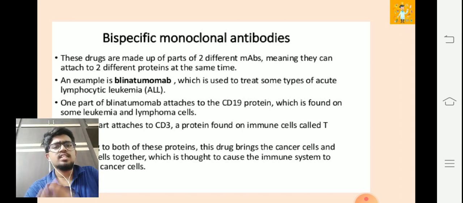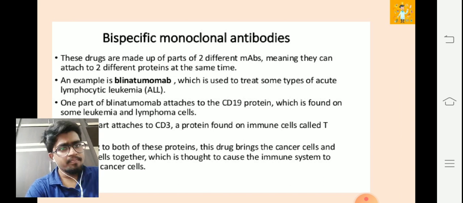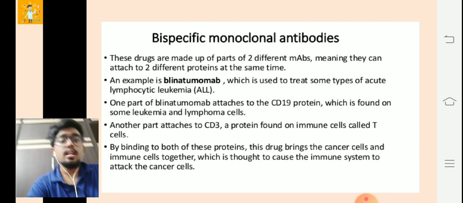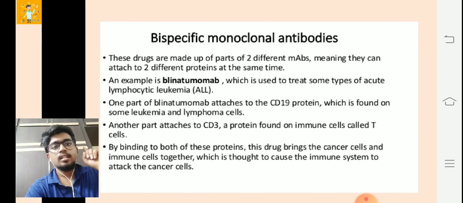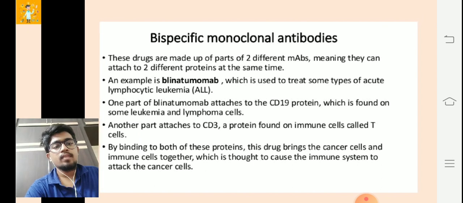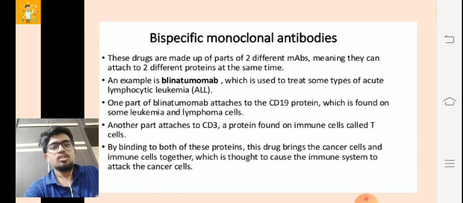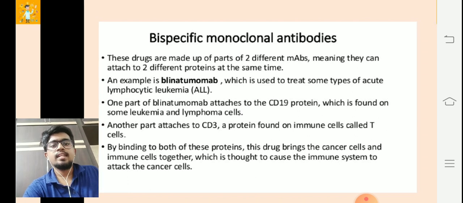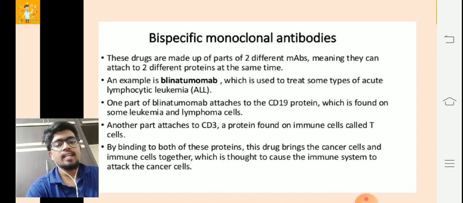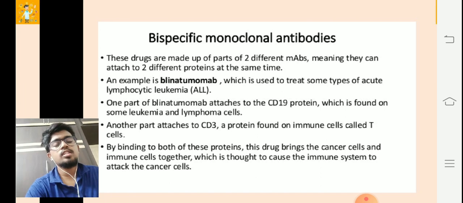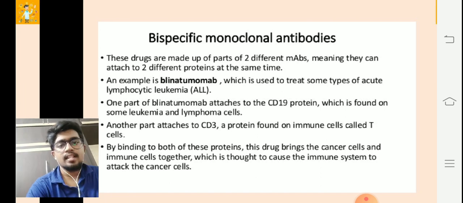One part of blinatumomab attaches to the CD19 protein, which is found on some leukemia and lymphoma cells, and the other part attaches to CD3. Now see, different proteins, same antibody. There are two parts of this monoclonal antibody. One attaches to CD19, found in leukemia and lymphoma cells, and the other attaches to the CD3 protein, which is found on immune cells called T cells.